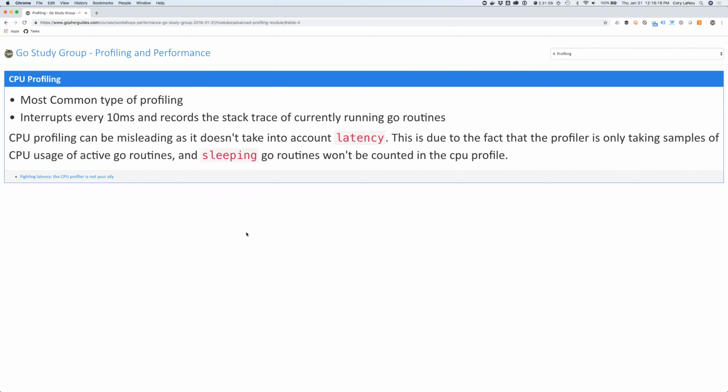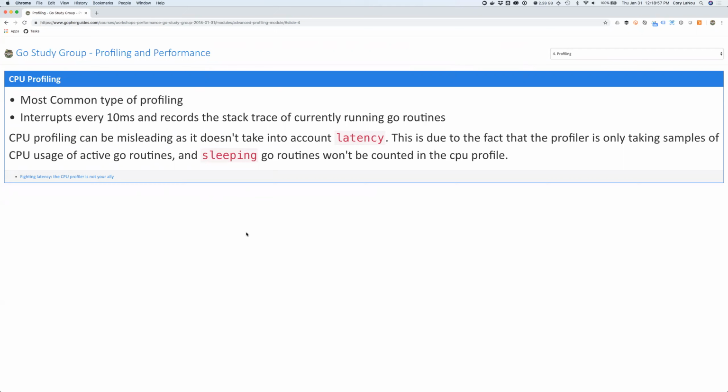When we think about the way modern programs work, things are in wait states all the time, right? They're waiting on I/O, whether it's disk I/O, network I/O, any type of resources. So if you've got something that's blocking or in that wait state, it won't show up in the CPU profile, right? And I have seen people spend a lot of time on CPU profiles on their program and get 90% performance increases on different parts of their program, and they put it out to production and see virtually no performance increase. The reason why is because they made these things that were sucking up the CPU go faster, but that wasn't what was making their program slow. It was the latency. It was waiting on network or database or whatever it was.